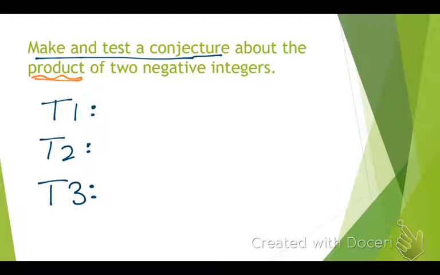What is the word for addition? Sum. The word for subtraction? Difference. And then multiplication? Product. And then division. Quotient. Perfect.